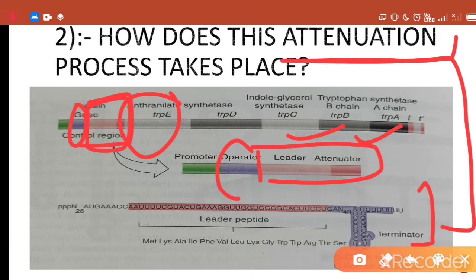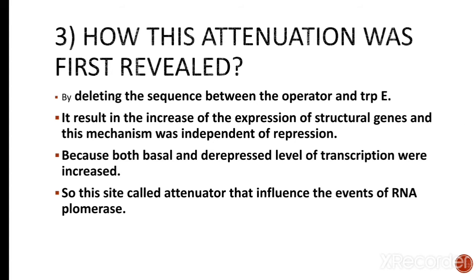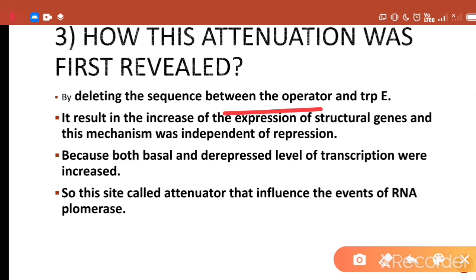And this operator is the binding site at which the repressor molecule will bind, and trp E is the structural gene of this trp operon. Due to deletion of the sequence in between the operator and trp E, the expression of the structural gene increased, and this expression of the structural gene was independent of the repressor molecule, and both levels of transcription increased, and these levels were the basal level of transcription and the derepressed level of transcription.